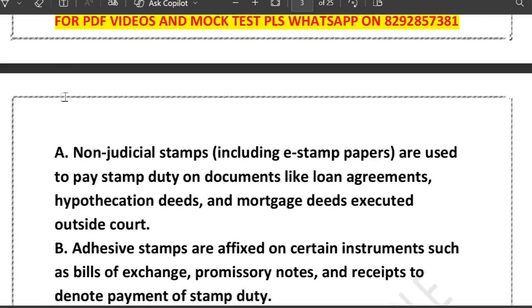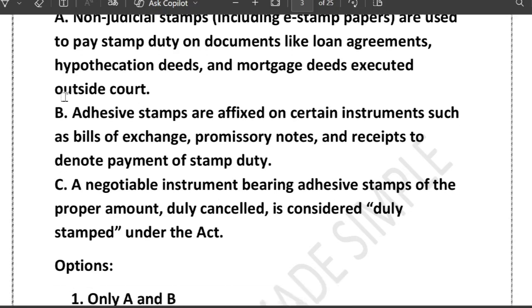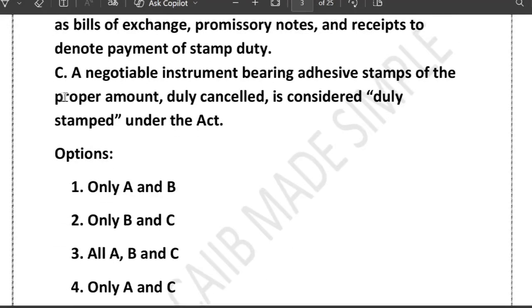Options they have given: A, non-judicial stamps are used to pay stamp duty on documents like loan agreements, hypothecation deeds, and mortgage deeds executed outside the courts. Option B says that adhesive stamps are affixed on central instruments such as bill of exchange, promissory note, and receipt to denote payment of stamp duty. Option C, a negotiable instrument bearing adhesive stamp of the proper amount duly cancelled is considered duly stamped under the Act. Options they have given: A and B, B and C, A, B and C, A and C. Which option do you think is correct?